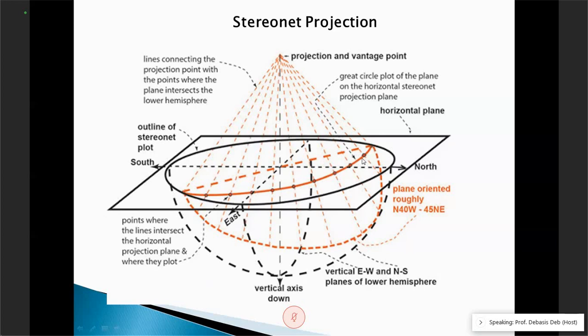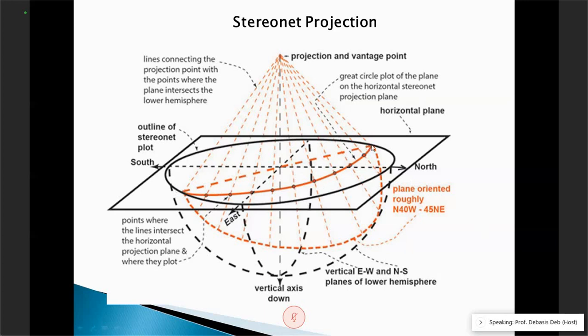So this is called the great circle. Now what happens? You can see this one is basically representing this, but it has become 2D. Now if I ask you, let's say the plane has dip 0 degree, then where will this great circle be?